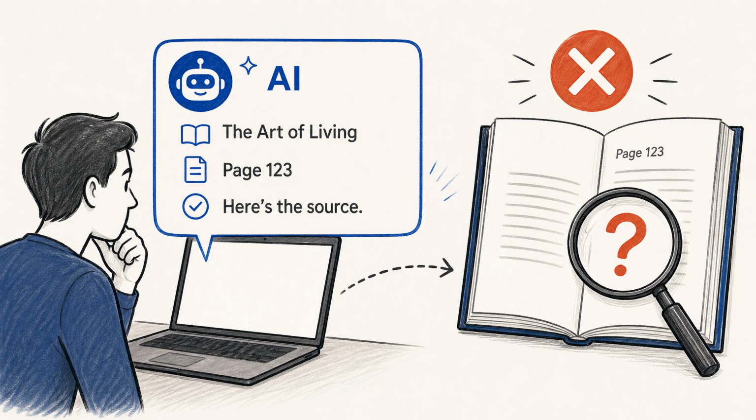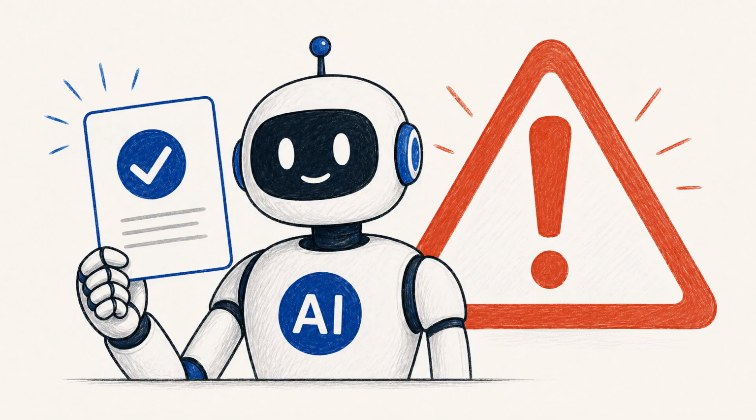Imagine asking an AI for the source of a quote. It gives you a book title, a page number, and a calm explanation. Everything sounds polished. Then you check the book, and the quote is not there. The AI did not just make a small mistake, it invented a believable answer. This is what people often call an AI hallucination.